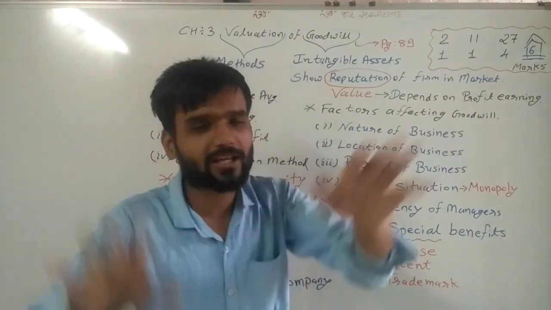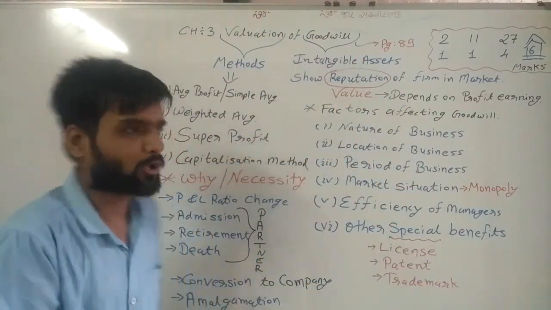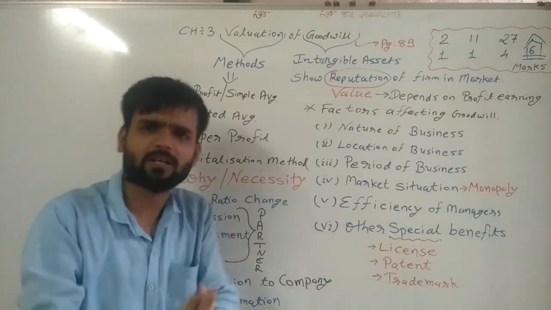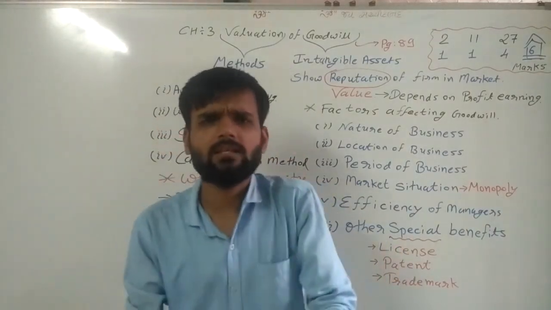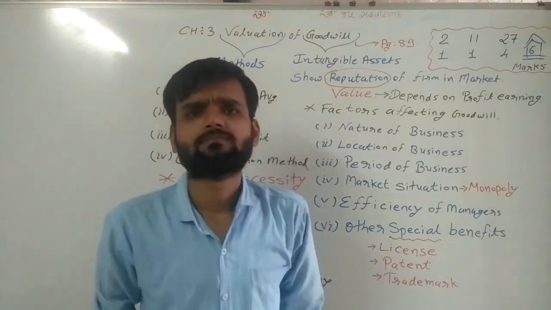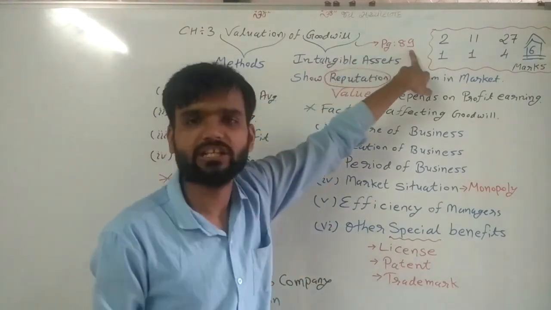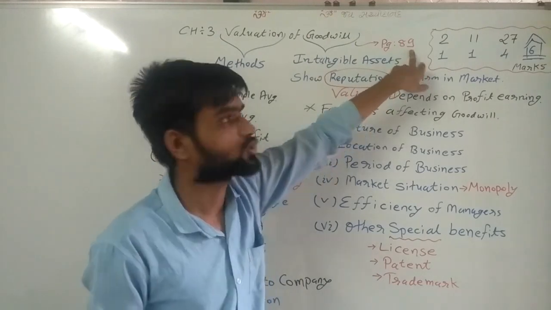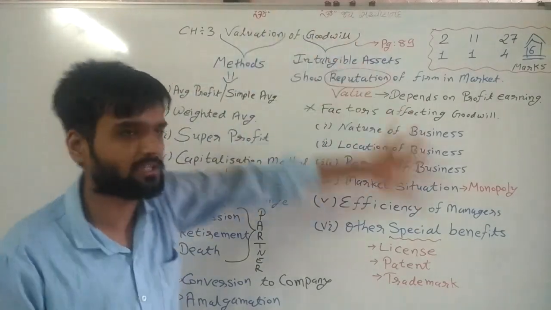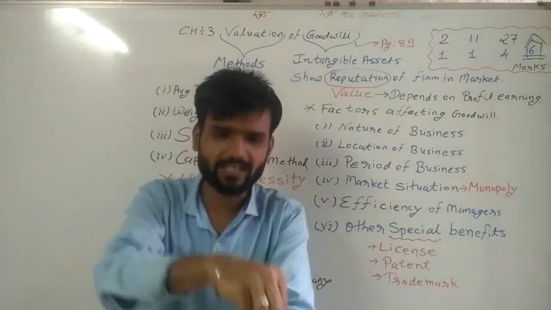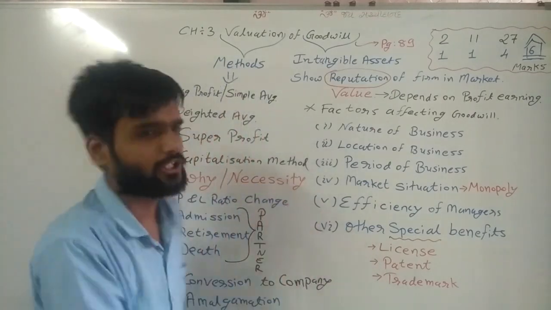Because a 1 marker question is generally asked from the theory, and only this much theory is given in this chapter. Very little theory is given in this chapter, and it is given on page number 89. On page number 89, this whole theory is given to you, starting from 89 and 90. These 2 pages are for this theory.